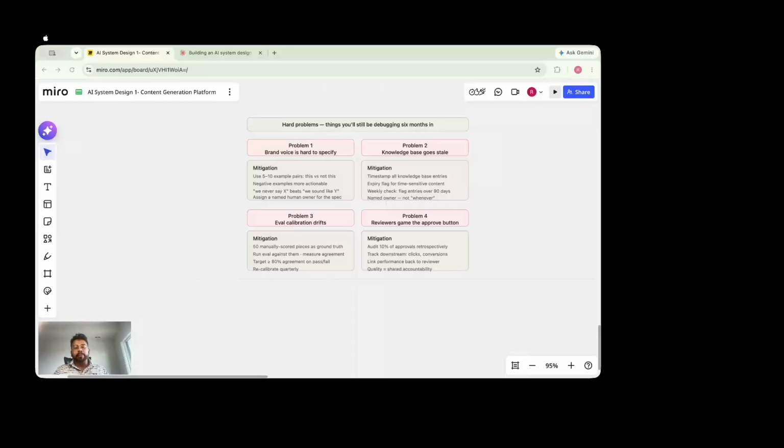So with that, we complete our architecture for the content generation platform. I hope you liked this, and I'm happy to discuss this if there are any other ideas, any experiences that you would like to contribute. Thank you.